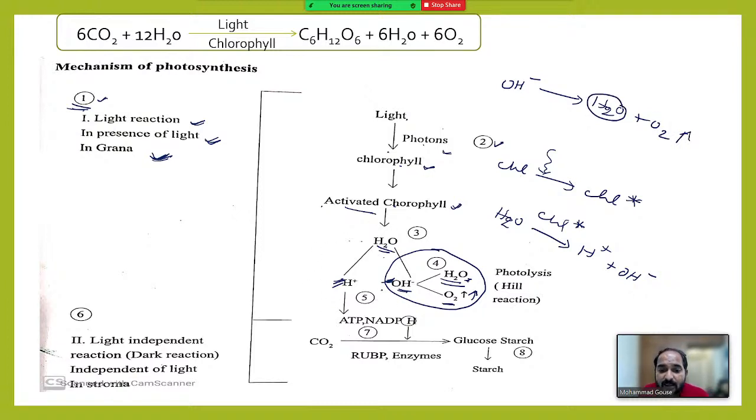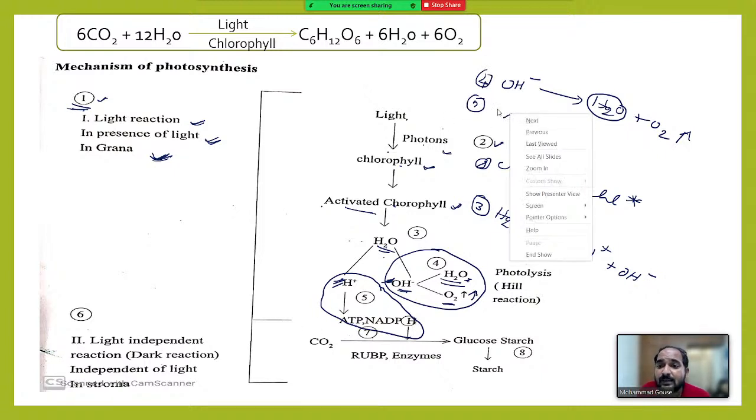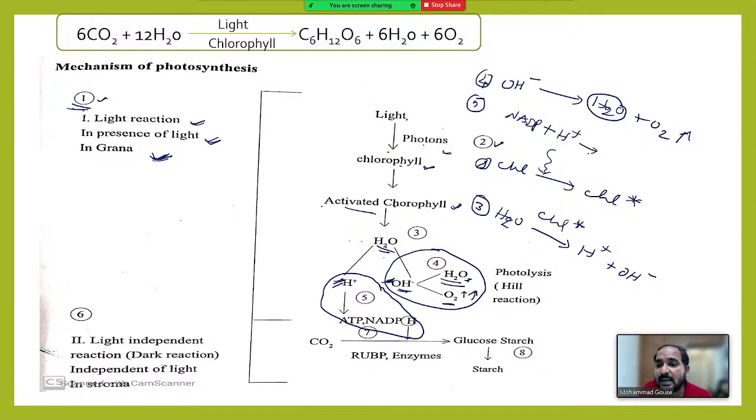And the fifth one is the protons present here. This is the second one, this is the third one, this is the fourth one, and now this is the fifth one. These protons are transferred to NADP plus H plus, to form NADPH. Right? And during the movement of protons, ATP will form. So ATP and NADPH will form at the end of the light reaction.